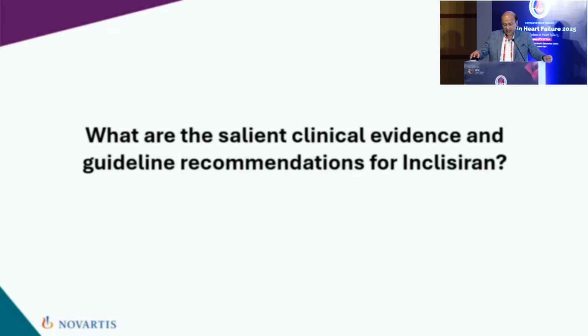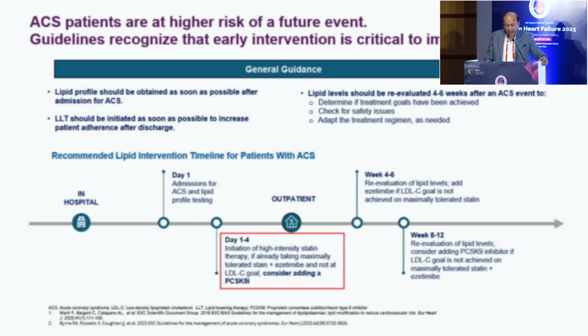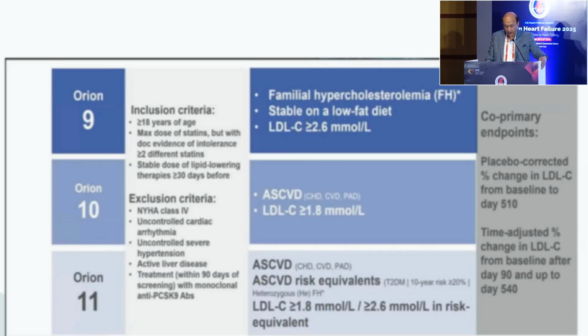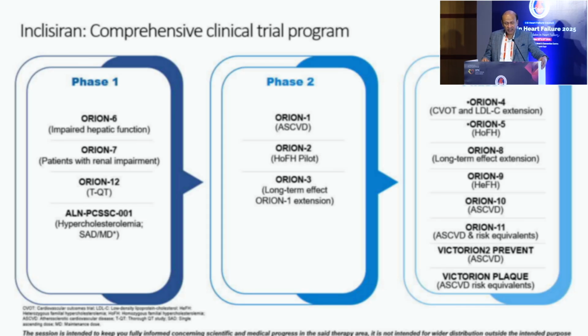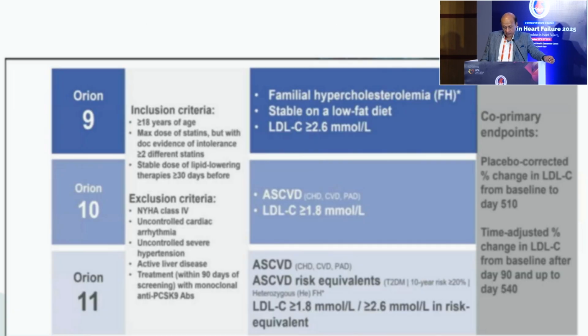So the salient clinical evidence and guideline recommendations for inclisiran: ACS patients again are at a higher risk of future events. I think we've gone through this. The comprehensive clinical trial program has, in phase 1, Orion 6, 7 and 12. In phase 2 we had Orion 1, 2 and 3. Phase 3 trials were 4, 5, 8, 9, 10 and 11. Victorion 2 Prevent and Victorion Plaque have been released.